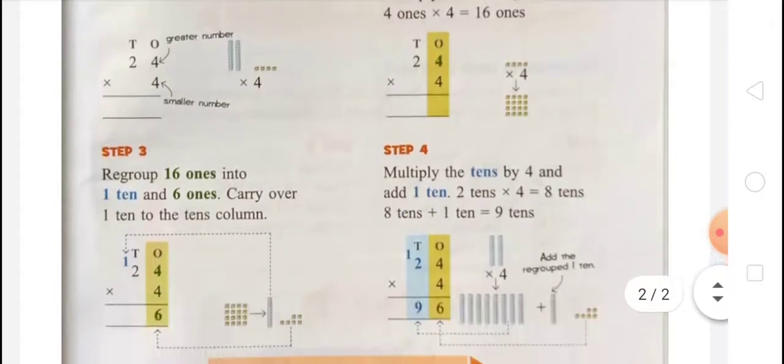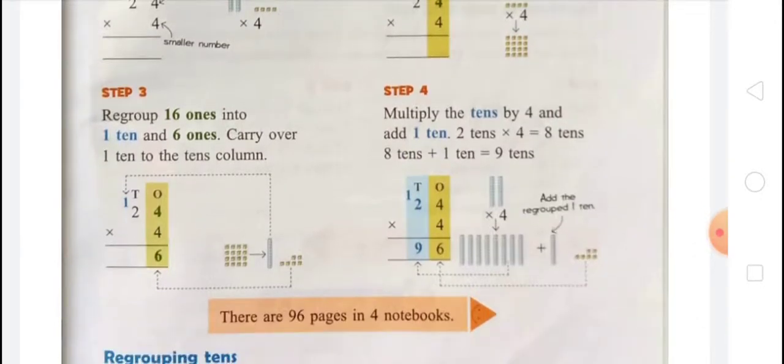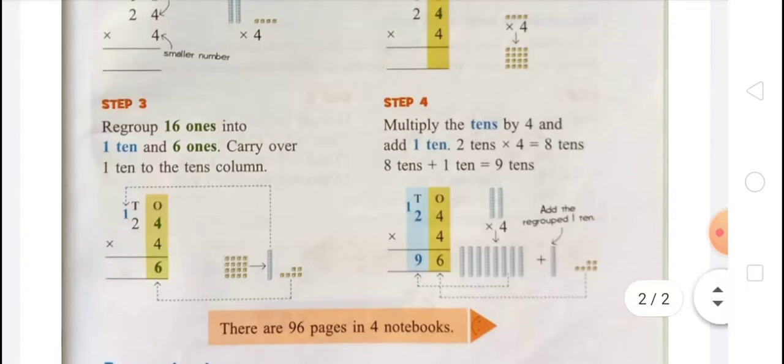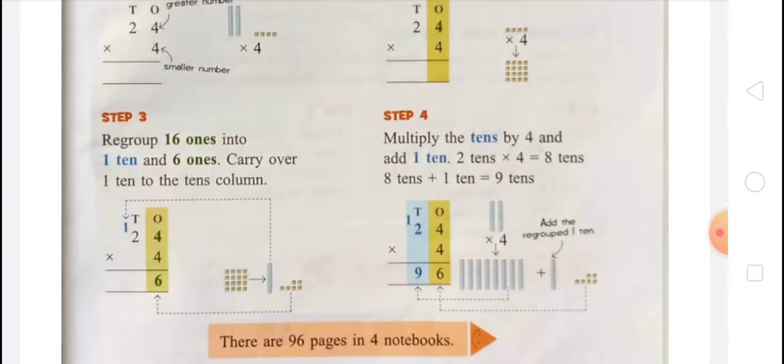In step 3, we have to regroup 16 ones into 1 ten and 6 ones, and carry over 1 ten to the tens column. In step 4, multiply the tens by 4 and add 1 ten. 2 tens multiply 4 equal 8 tens, and 8 tens plus 1 ten equal 9 tens.